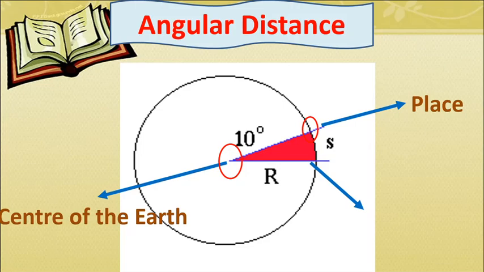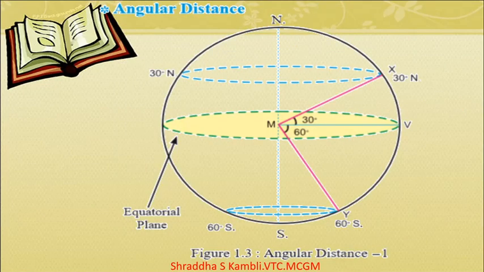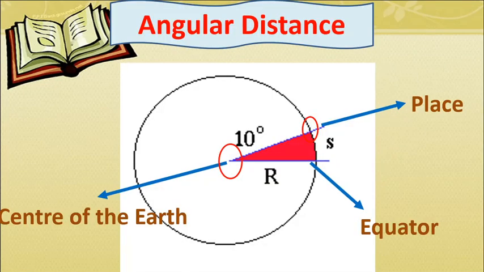So one ray will become the line which joins the center of the earth to the place on the surface of the earth, and the other line we will be taking is the equator. The equator of the earth will form one arm of the angle, and a line which you draw to connect the center of the earth to the place on the surface of the earth will become the other arm. And then when you calculate the degree, you will arrive at the angular distance of that particular place on the surface of the earth.